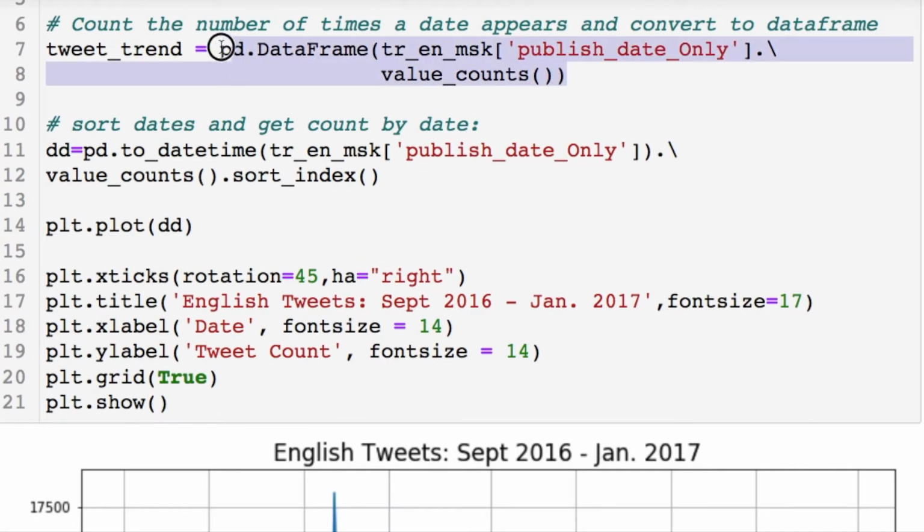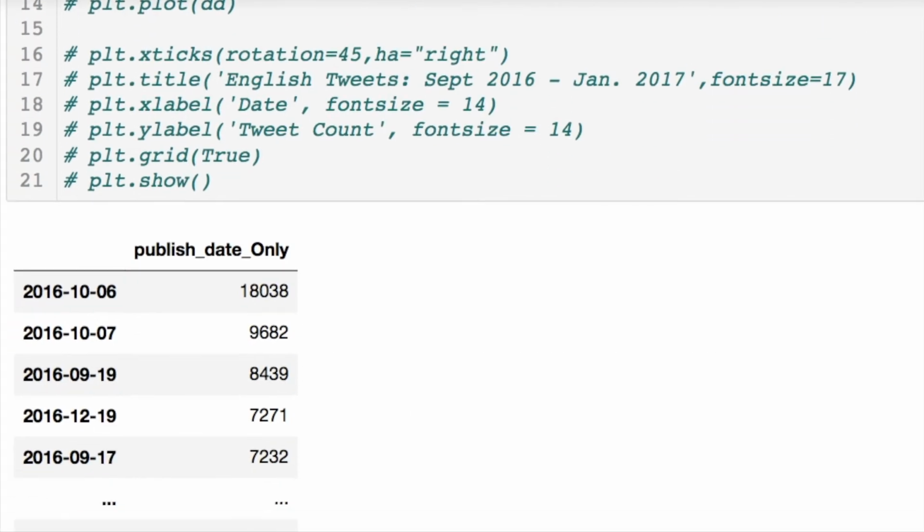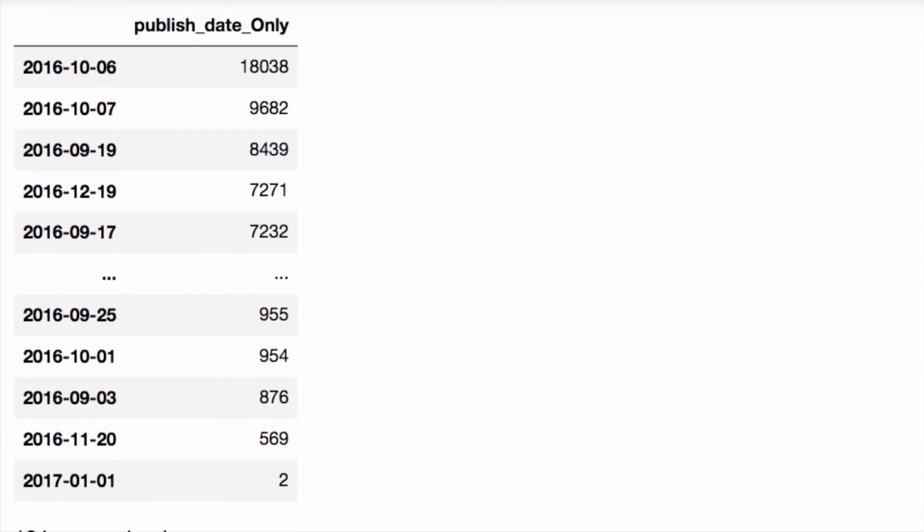And if you notice this, when you do the value counts, it's going to take the column for this date and it's going to count every occurrence that it sees of that date. We can look at that real quick to make it clear. So here we are. So now we have a simplified list of all these days. I think it's 100 days or something like this. And here's all the tweets by those days. These are going to be important, and we're going to do a plot with this later.